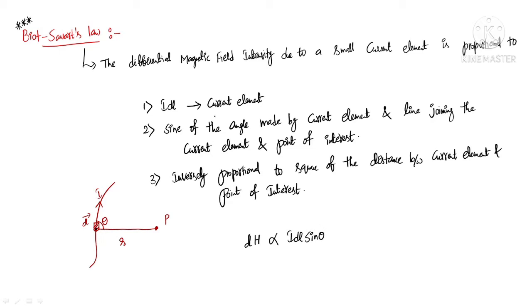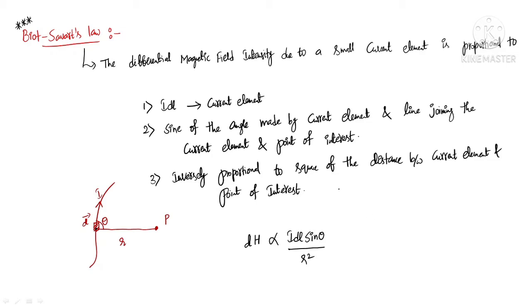These two are directly proportional to, and it is inversely proportional to the square of the distance between current element and point of interest. This is the current element and this is the point of interest. The distance between these two is r, so it is inversely proportional; hence I can write this as r square in the denominator.